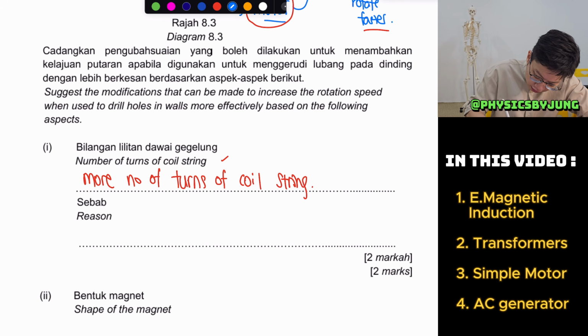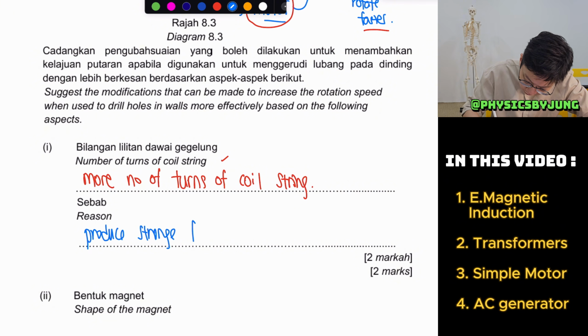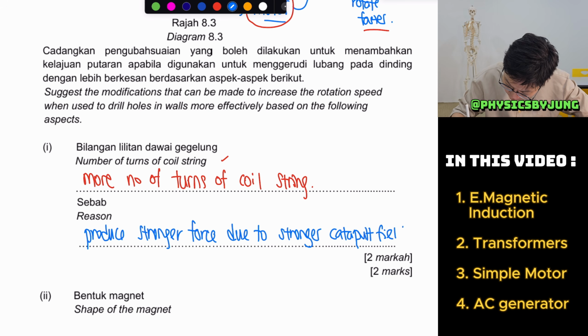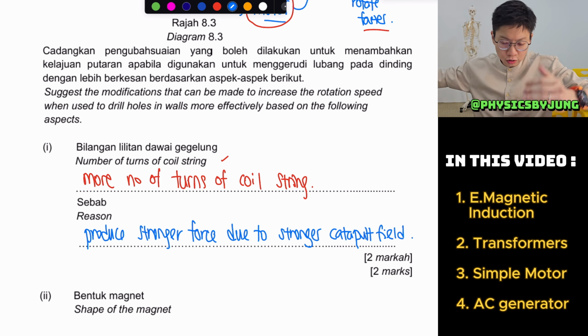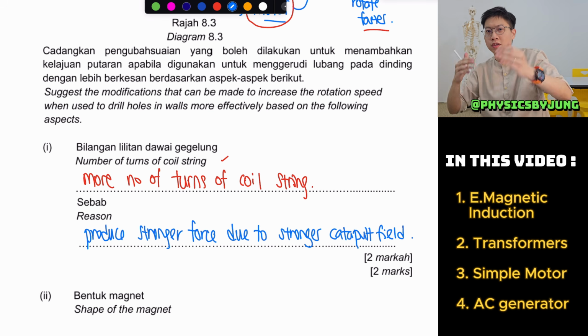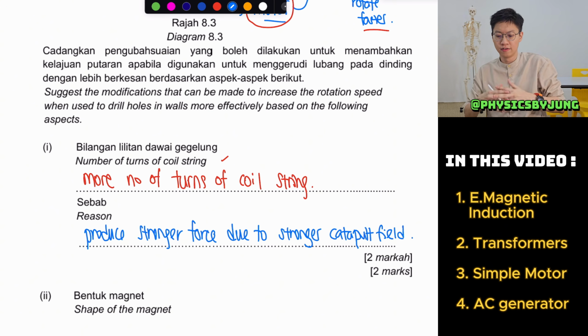Because you can produce stronger force, due to a stronger catapult field. Because if you have more current, you will be able to produce a stronger magnetic field. If you have a stronger magnetic field, then what do you have? You will have more force. Then you can rotate faster.